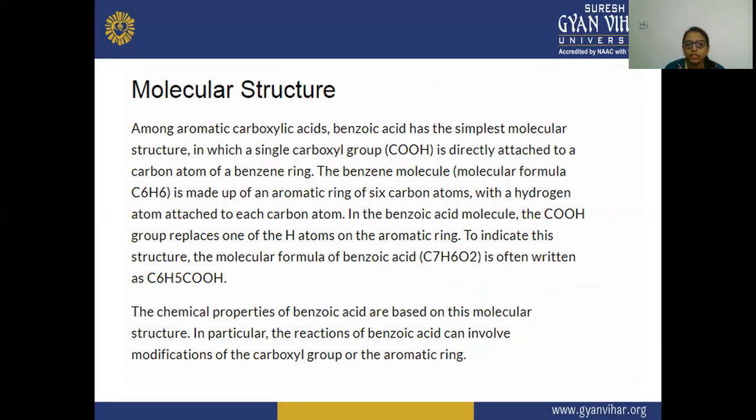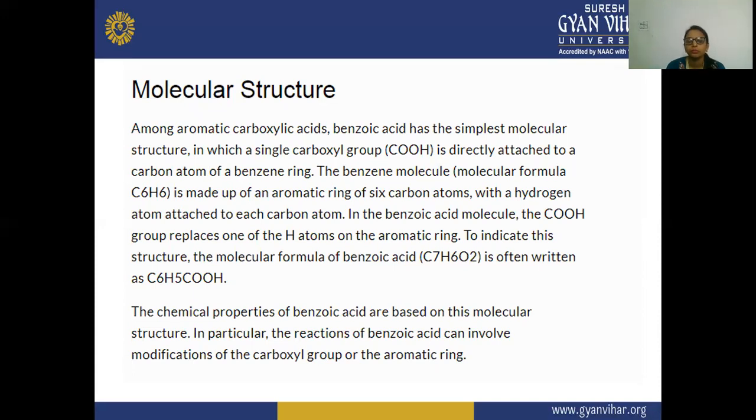So on the benzene ring, the carboxylic group is attached to a carbon atom. The benzene molecular formula is C6H6, and it is made up of an aromatic ring of 6 carbon atoms, with a hydrogen atom attached to each carbon atom.